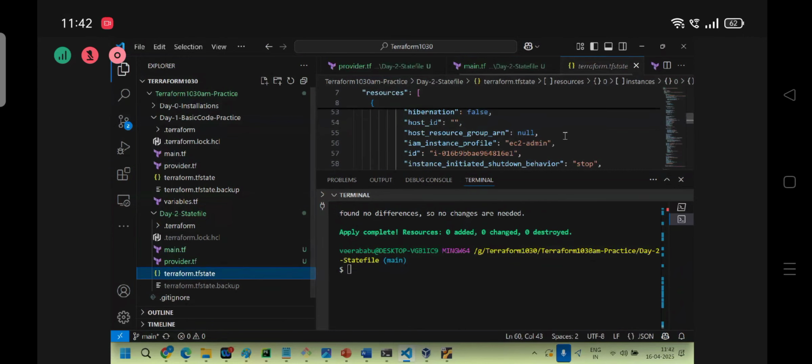If you do any changes directly inside the state file, at the time of apply, automatically the refresh stage will run. So the changes will be collected from remote to update the state file. So automatically it corrects the changes, whatever you do manually. Clear?